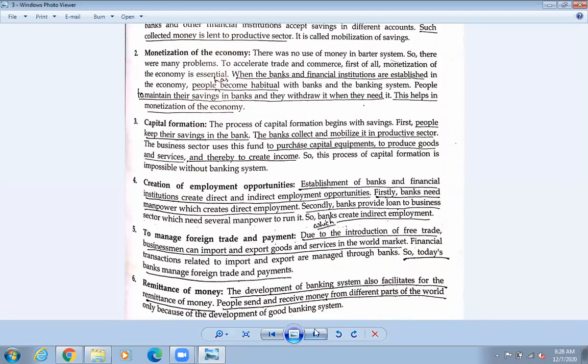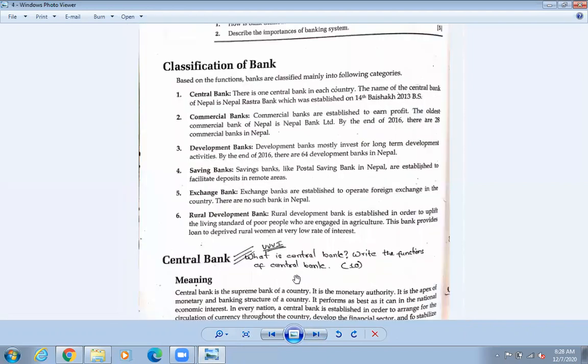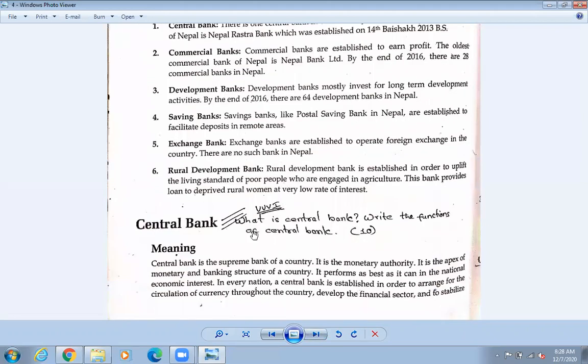Okay, so today we are going to learn the topic of central bank. Yesterday also I have told you, so there are two important questions. Okay, so दुईटामा एउटा त पक्कै आउँछ 10 marks, otherwise अहिले अलिकति प्याटर्न चेन्ज भएको छ नि 8 marks.